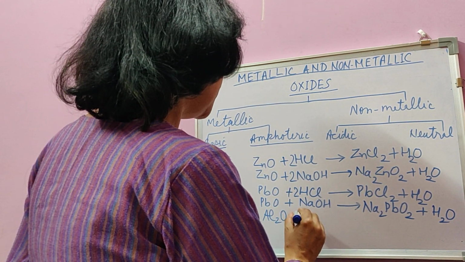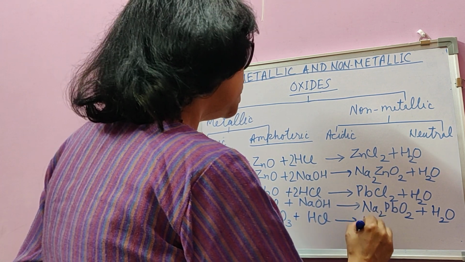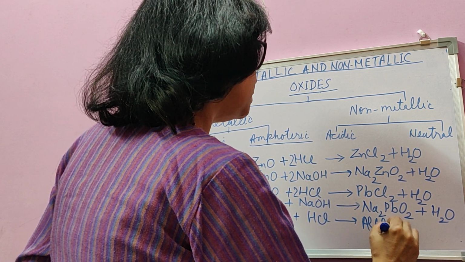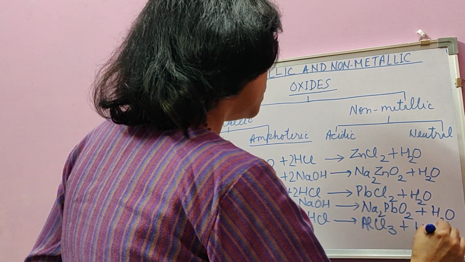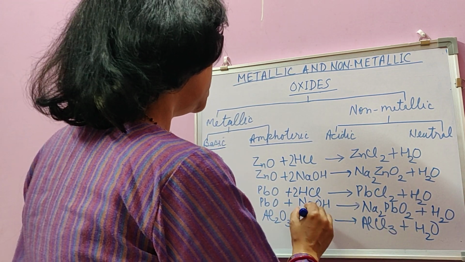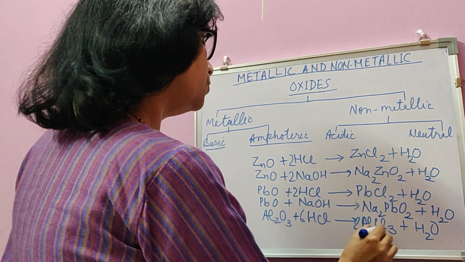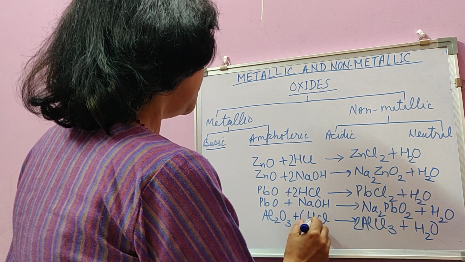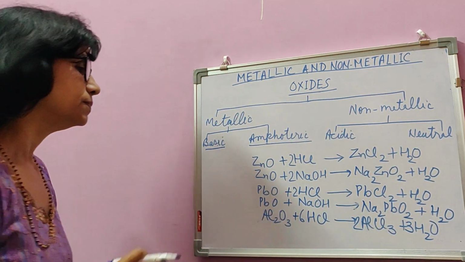Same goes for aluminium oxide. Aluminium oxide with a strong acid forms a salt as all basic oxides do, aluminium chloride and water: Al2O3 plus 6HCl gives 2AlCl3 plus 3H2O.